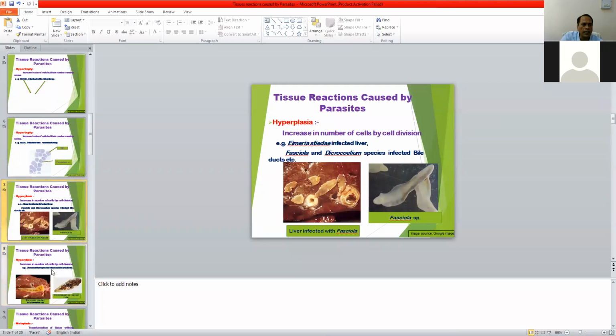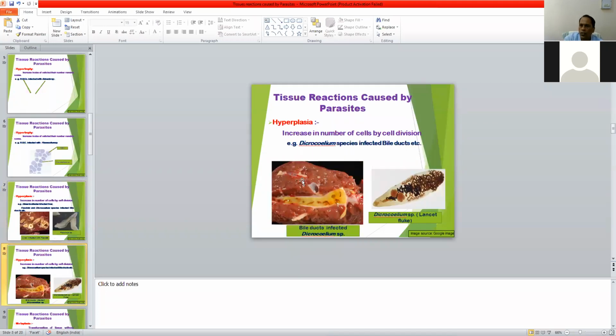Then another example of hyperplasia tissue reaction is Dicrocoelium species infection. Dicrocoelium is commonly known as the lancet liver fluke or small liver fluke. Fasciola is commonly known as liver fluke, but Dicrocoelium species, common species Dicrocoelium dendriticum, is called the small liver fluke or lancet liver fluke due to its size resembling a lancet. The adult is also found in the bile duct.